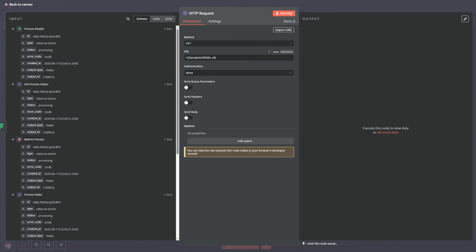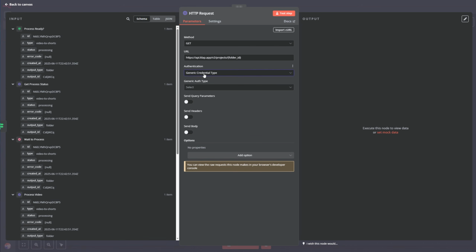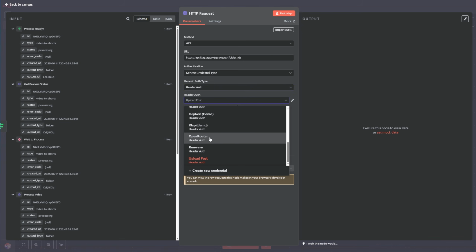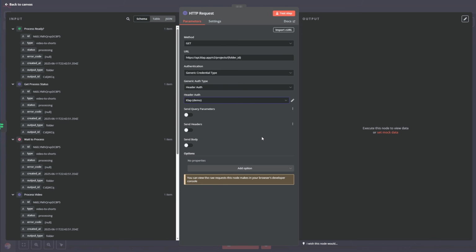And let's not forget to prepend the URL with what we have, just like that. It's a GET request. Authentication is going to be a generic credential type. It's going to be a header auth, and it's going to be clapped demo. So let's test it.